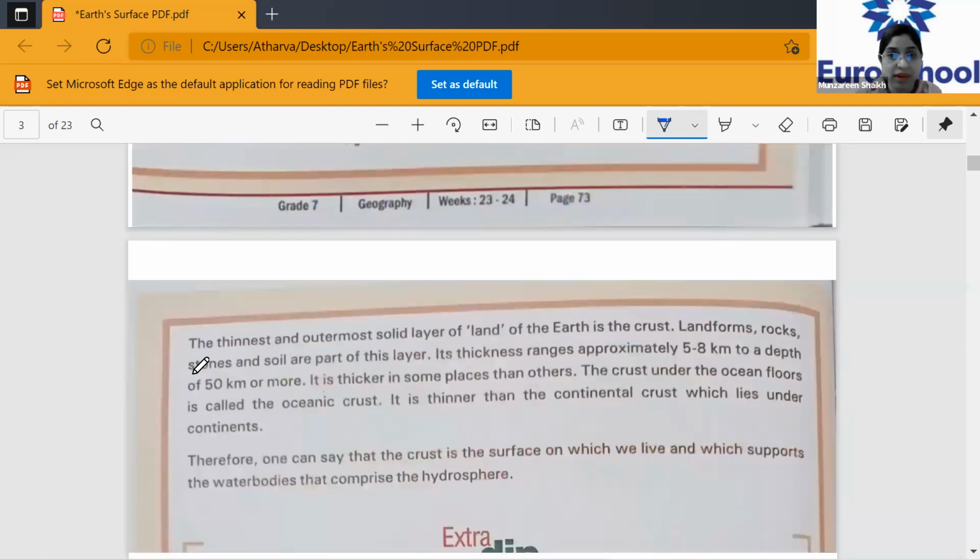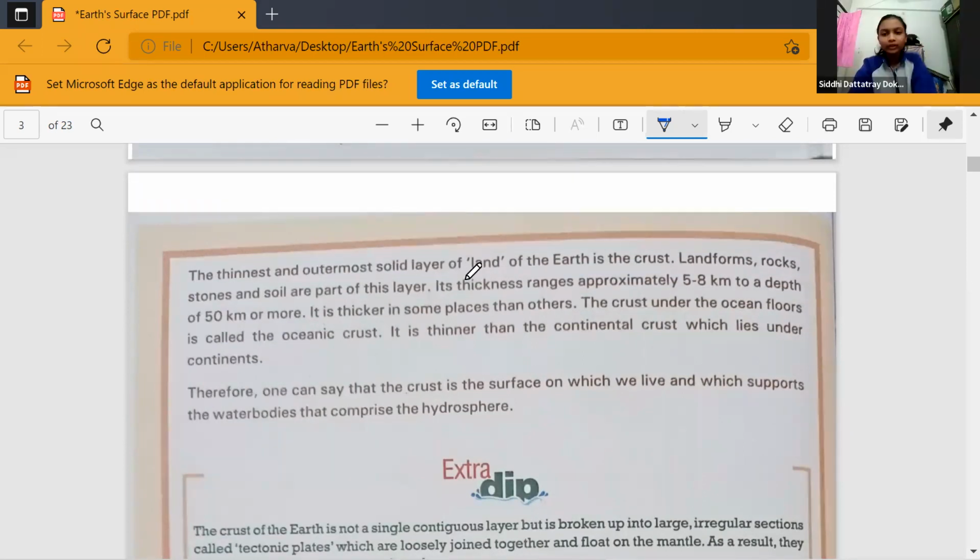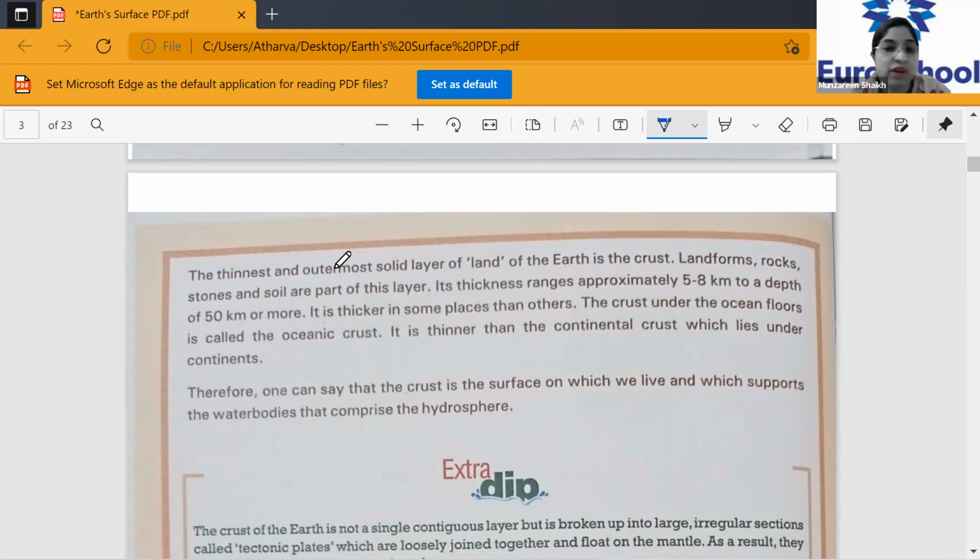Please draw all these diagrams in your notebook. Now we'll study in depth about the same. The thinnest and the outermost solid layer of the land of the earth is the crust. This is important. So what is the crust, children? The thinnest and the outermost solid. Very good, Astha. So crust is the thinnest and it is the outermost solid layer of the land.